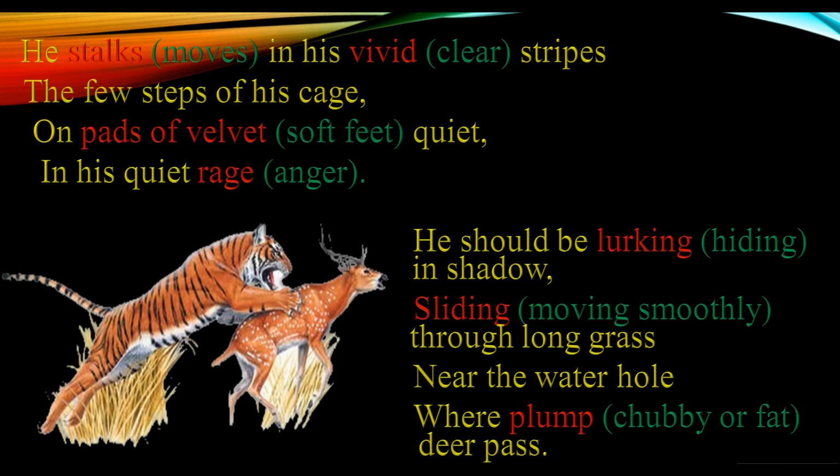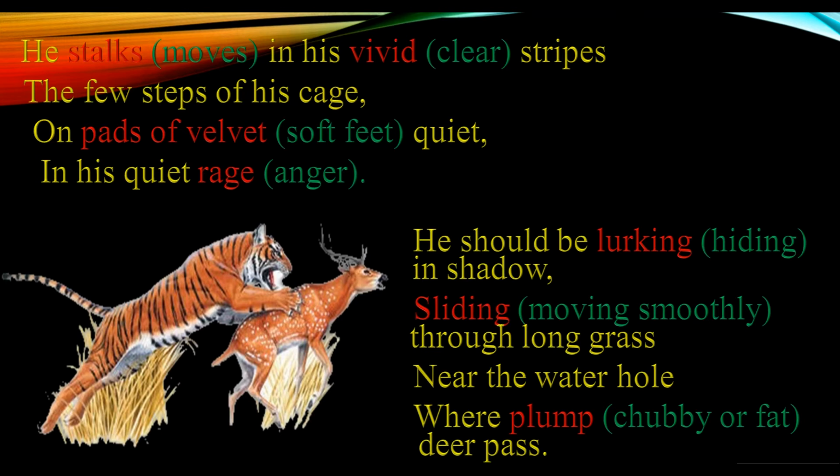Now, in this second stanza, the poet is saying that the tiger should be hiding in shadow, sliding, which means without making any noise, moving very quietly and smoothly through long grass, near the water hole where plump deer pass.